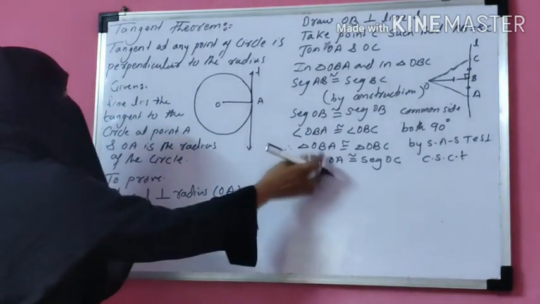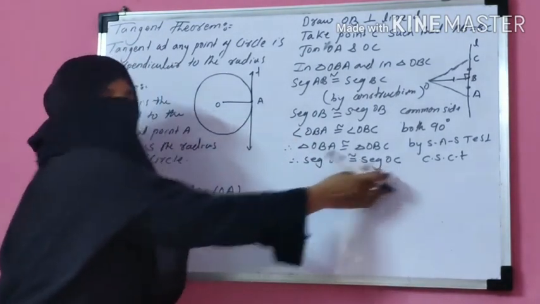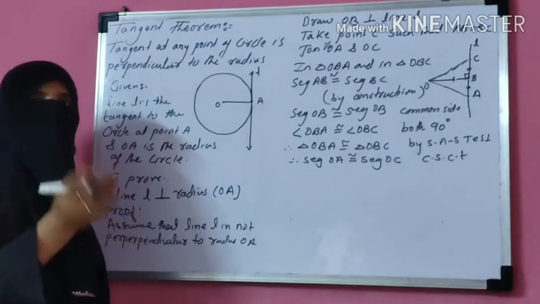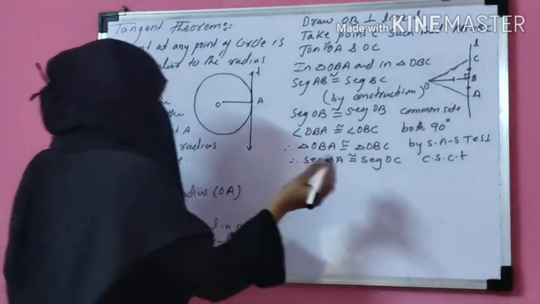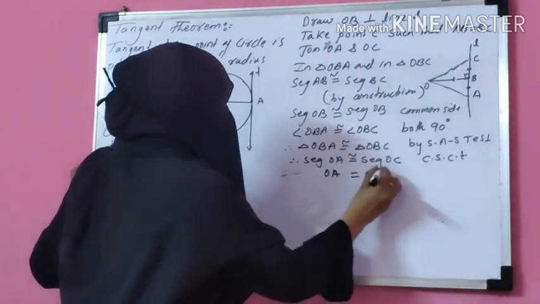Now see here, OA is the radius. If OA is equal to OC, that means OA and OC both are the radius. Okay, so therefore OA is equal to OC.